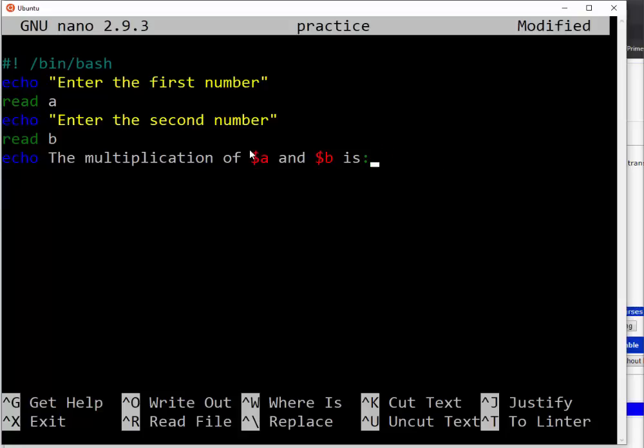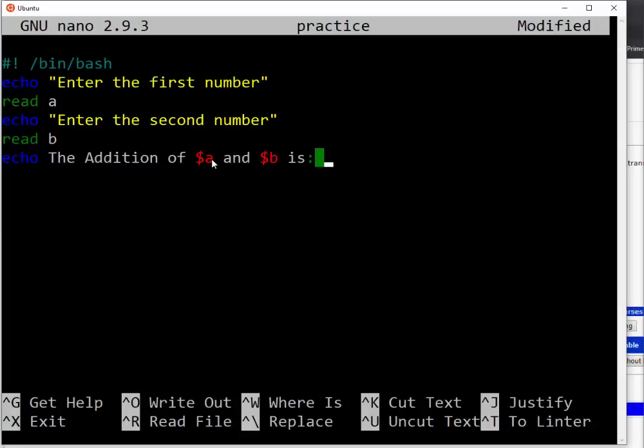So let me say, for example, here the multiplication of this one. So let me start with the addition again. The addition is that one.